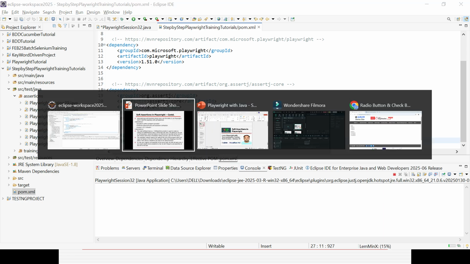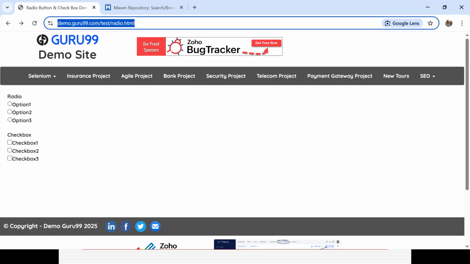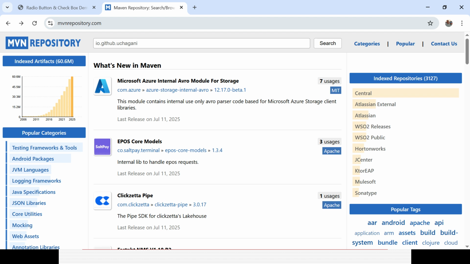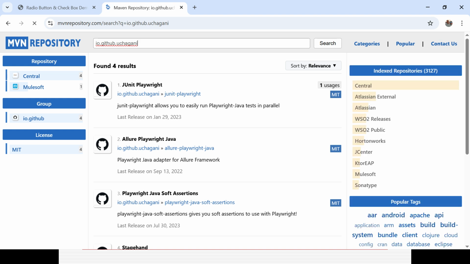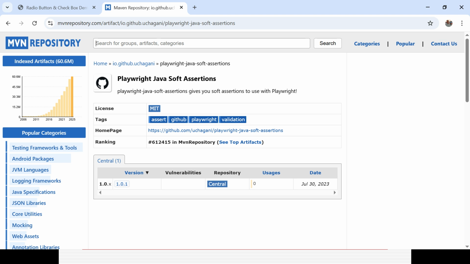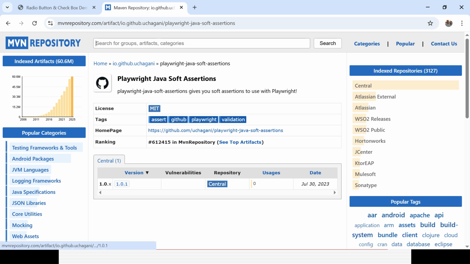Okay, so this is the dependency we need to add. Go to the Maven repository path and type here io.github.uchajni, and click on search. You'll be able to get an option called playwright Java soft assertion. There's only one version available, 1.0.1.